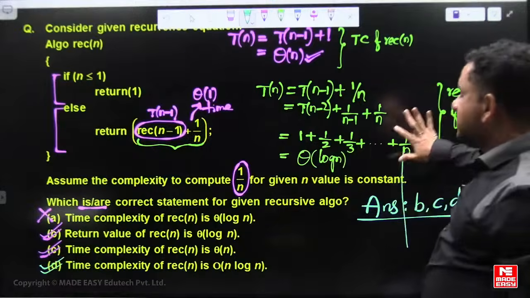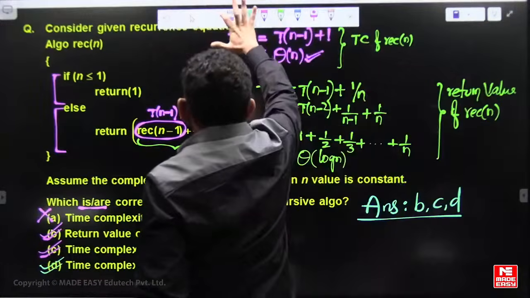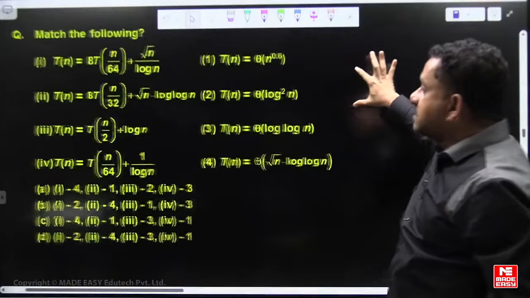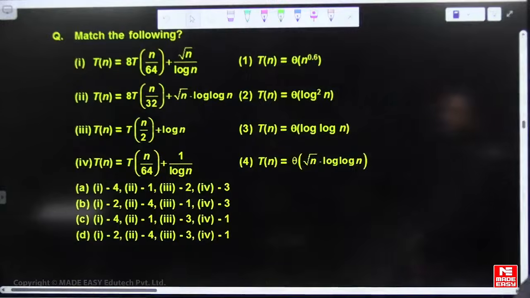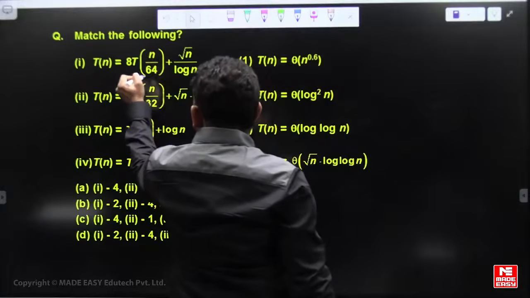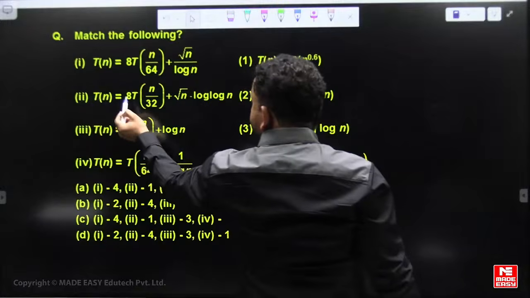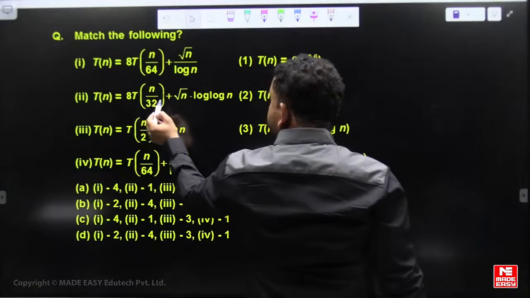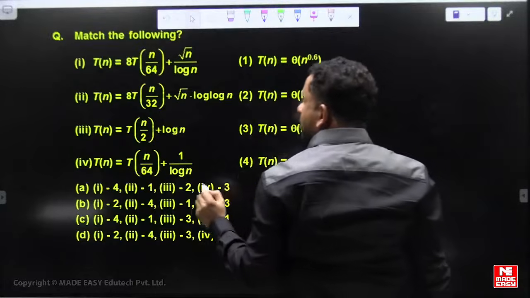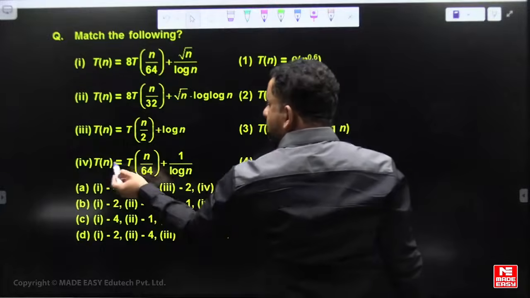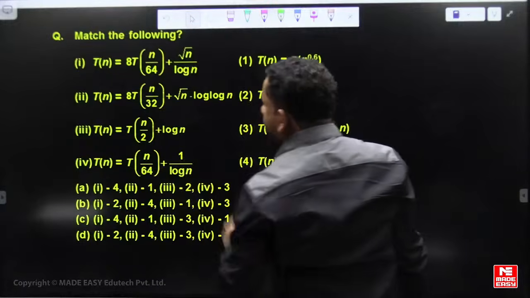Right, next. The next question is also recursion only. Master theorem, recurrence equations: apply the master theorem, match the following. T of n is 8T of n by 4, n by 64 plus root n by log n. T of n is 8T of n by 32, root n multiplied with log n. T of n is T of n by 2 plus log n. T of n is T of n by 64 plus 1 by log n.